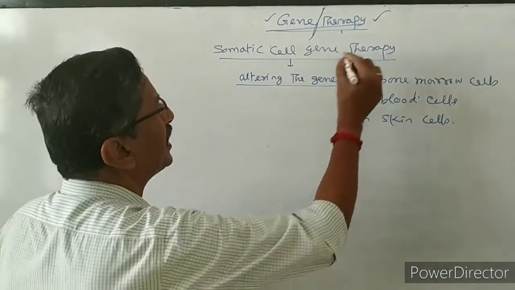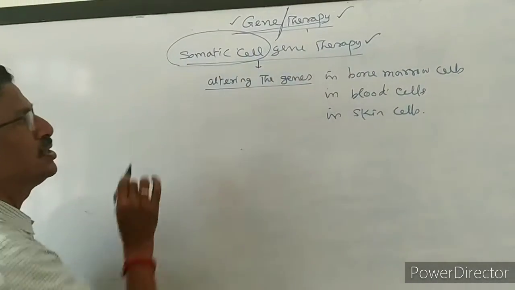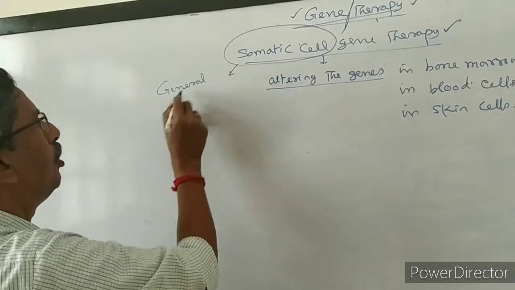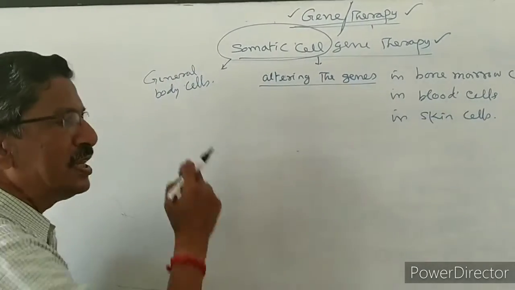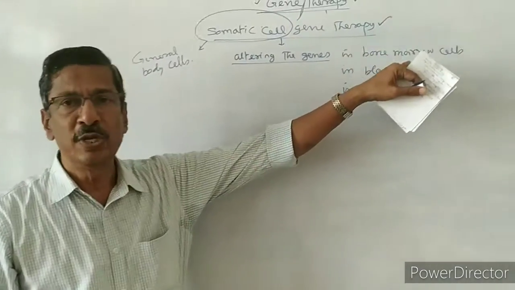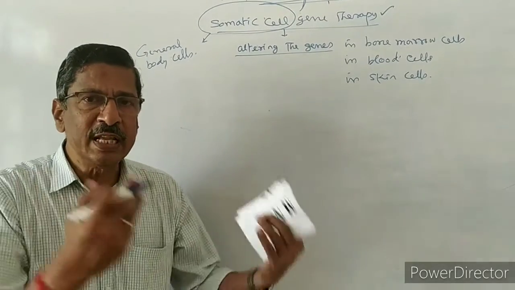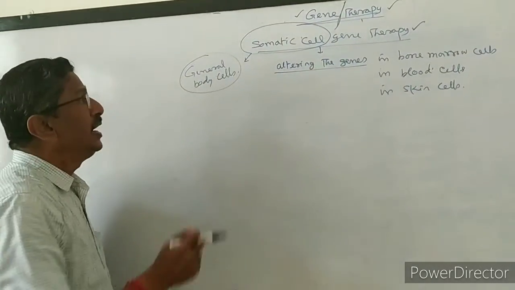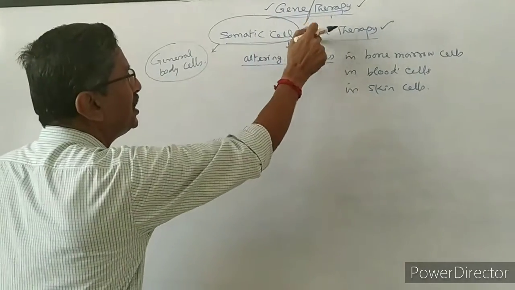For understanding this somatic cell gene therapy, first, what is the meaning of somatic cell? Somatic cells means general body cells. That means the body cells present in the skin, the muscles, the bones, the blood, RBC, WBC, platelets, and the digestive system, respiratory system, circulatory system. Everything we call general body cells. If you are altering the genes in the general body cells, it is called somatic cell gene therapy.